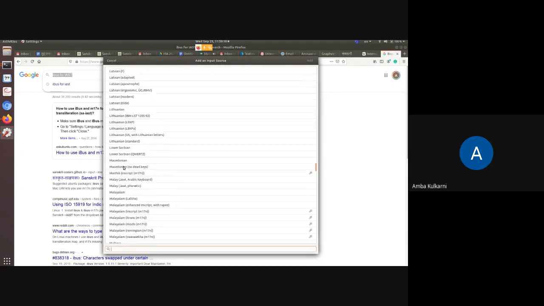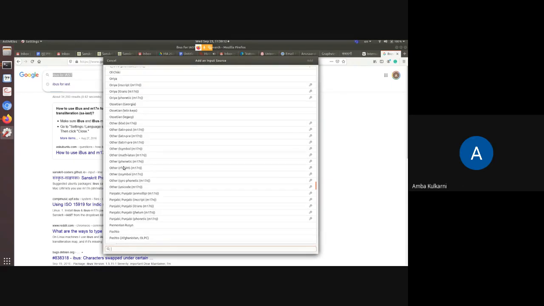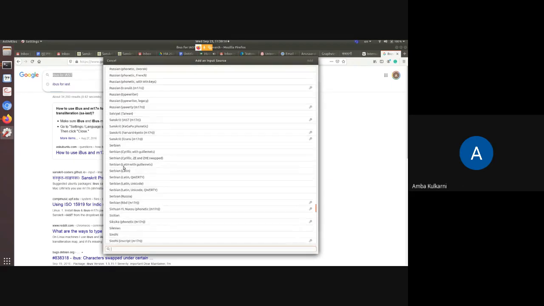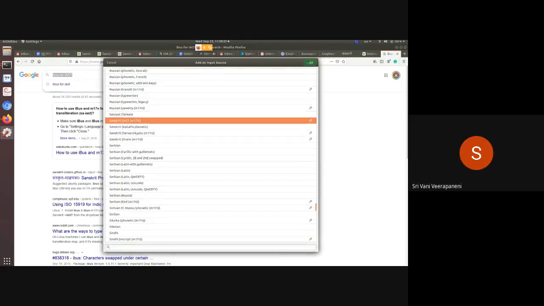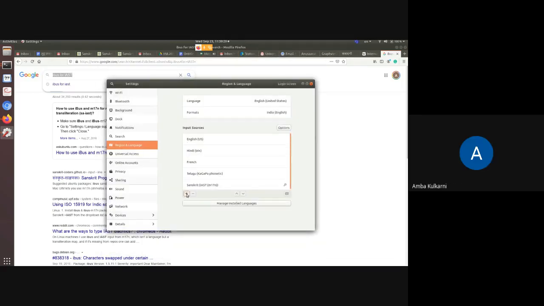Similarly, for Telugu, they have given these here, Punjabi. For Sanskrit, again, you can see IIST keyboard is there. So I can install this IIST also. Kagapa, so I think I should install this. I was searching for that. Okay.